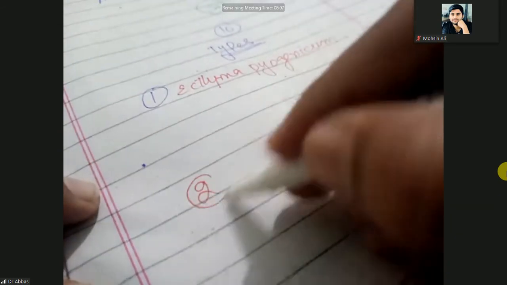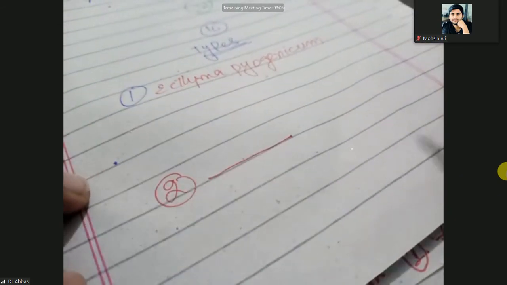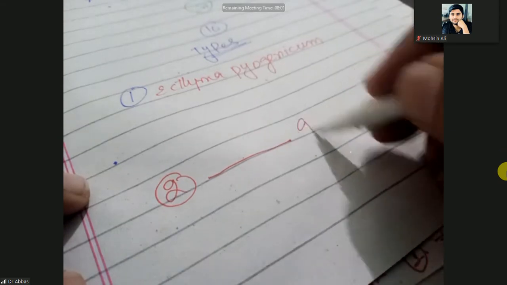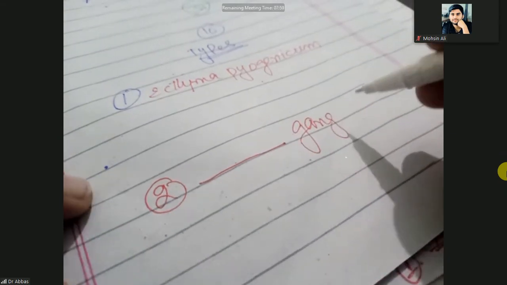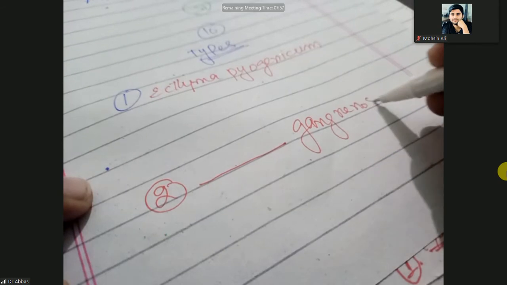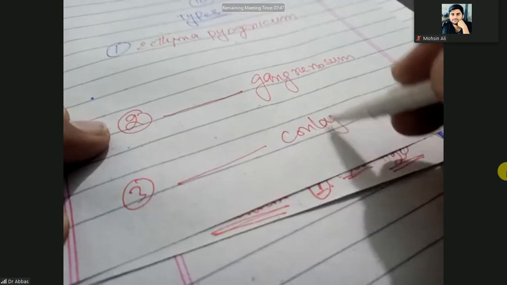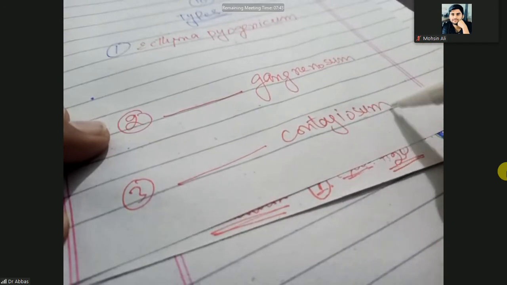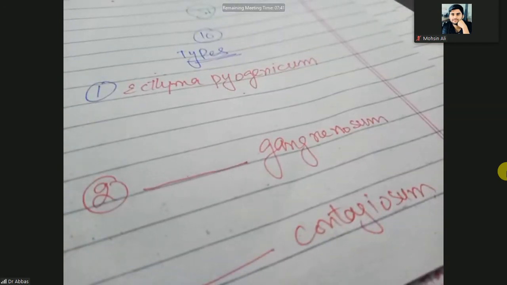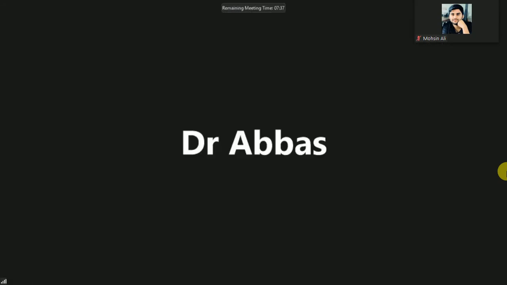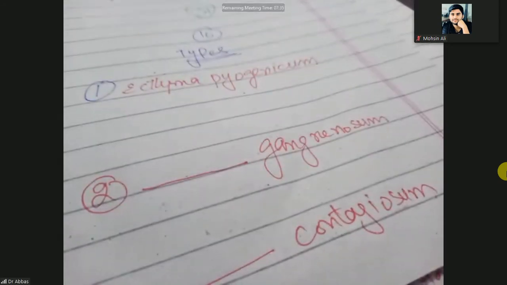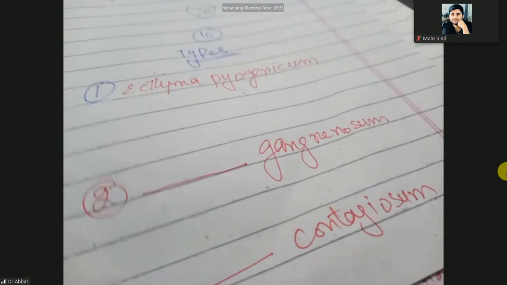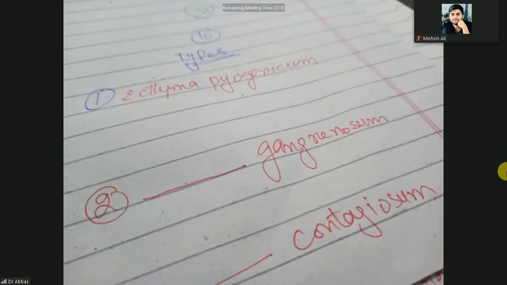The second type is ecthyma gangrenosum. And the other type of ecthyma is ecthyma contagiosum. So these are the three types of ecthyma: pyogenicum, gangrenosum, and contagiosum. Every type of ecthyma has different causative organisms.